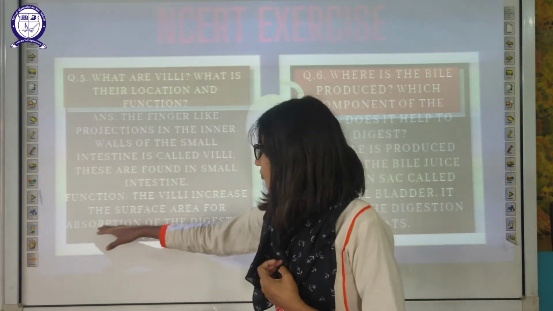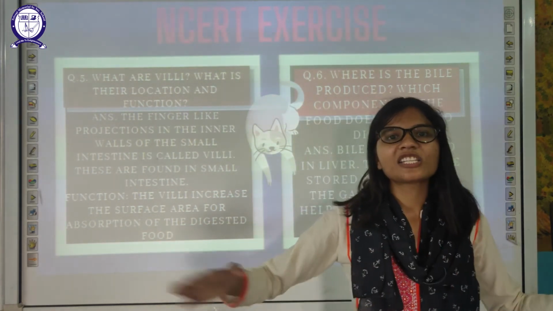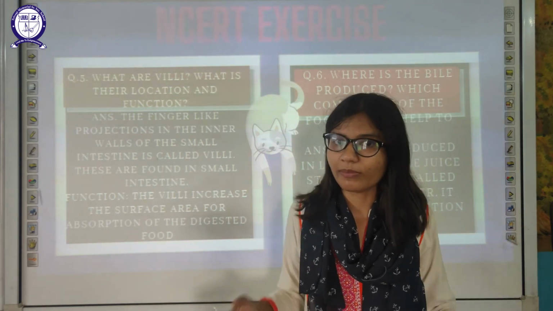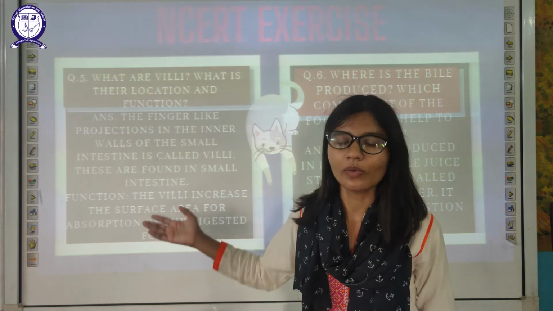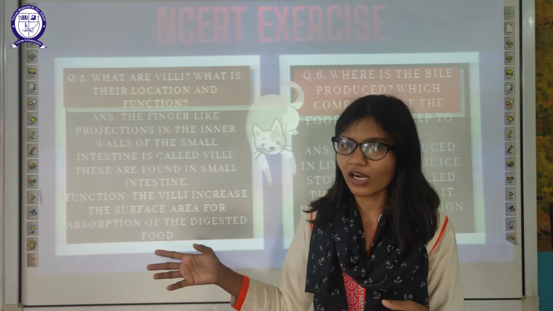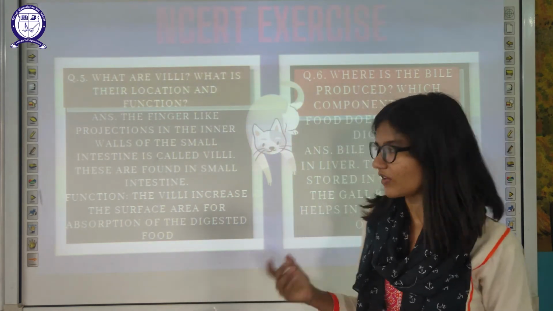For absorption, we need a large area, and we don't have that much area in our body, we have limited area in our body. So what can it do? It can just change its shape into a villi-like structure, which can increase the surface area for absorption.